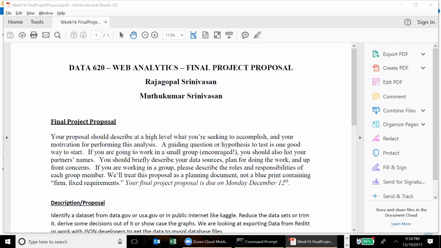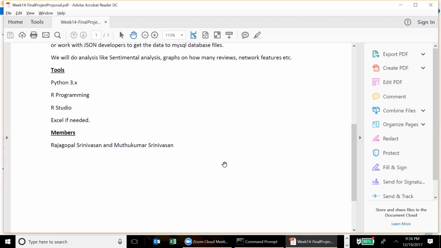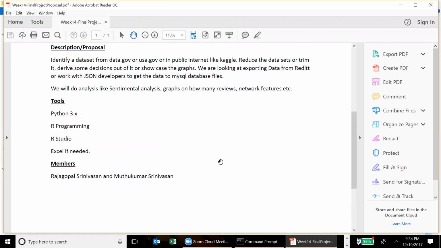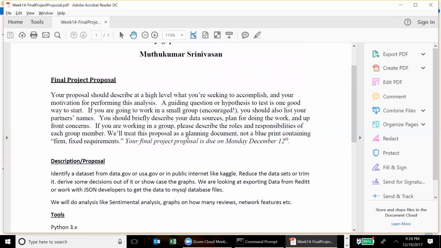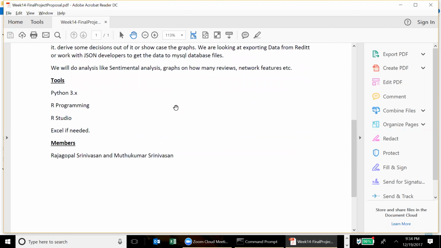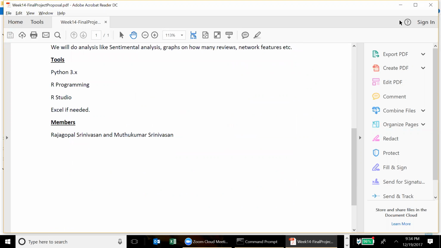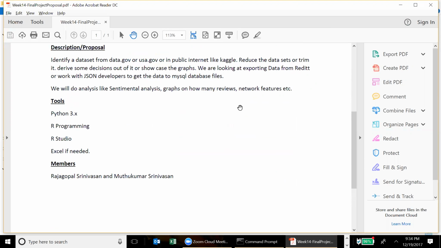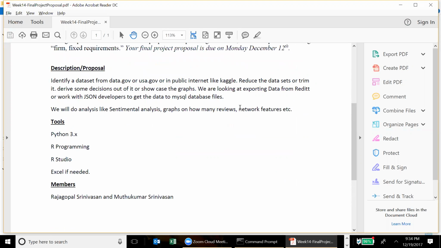We looked at this data set and utilized many of Python's provisions and facilities to derive some decisions out of it. We also tried to generate some graphs and dashboards as part of this project, and we looked at exporting data from specific websites like Reddit and used different mechanisms to generate these graphs.